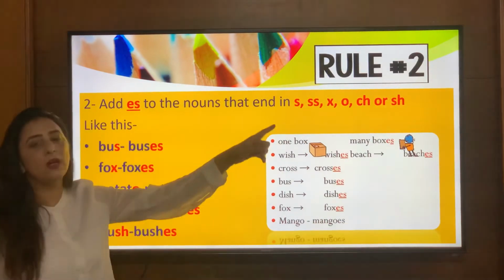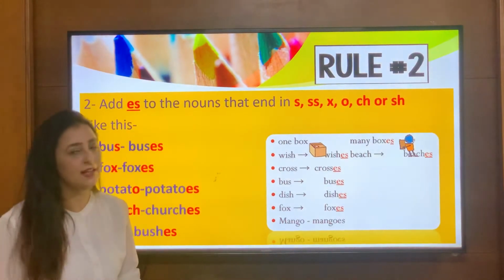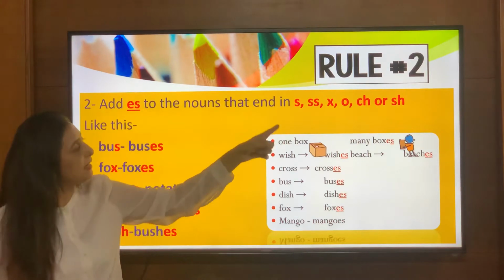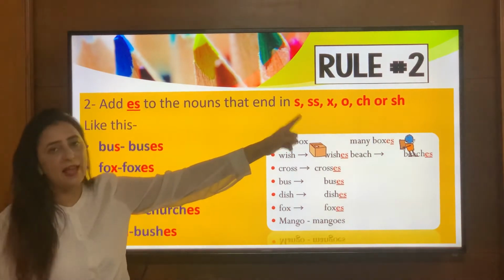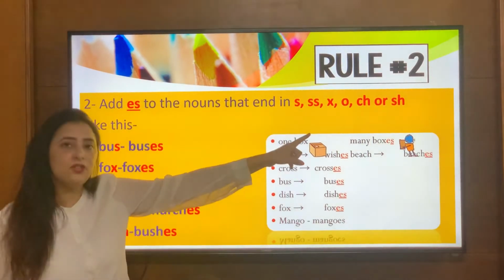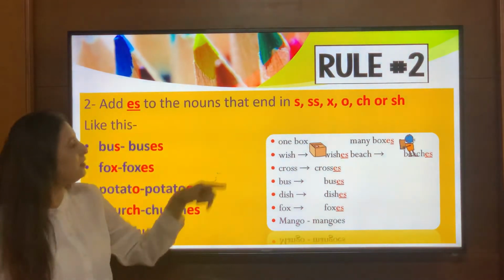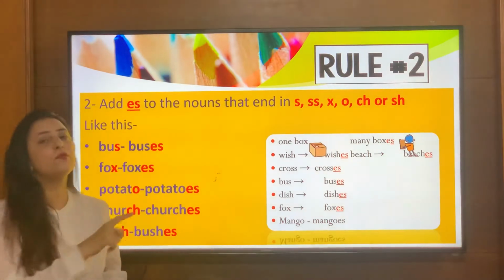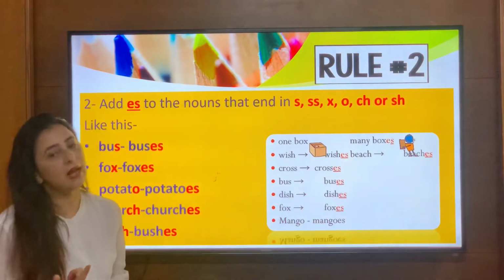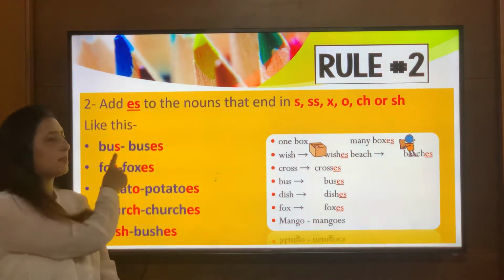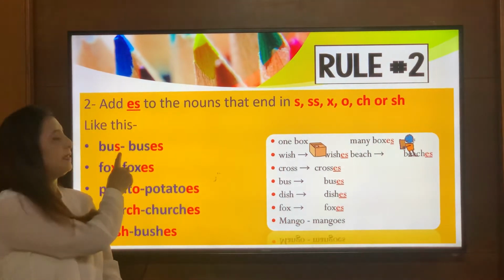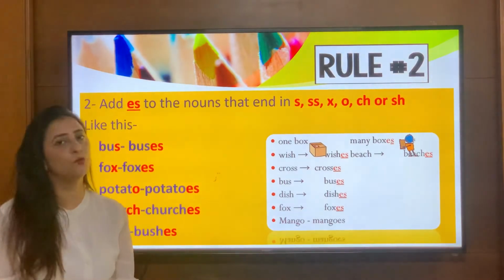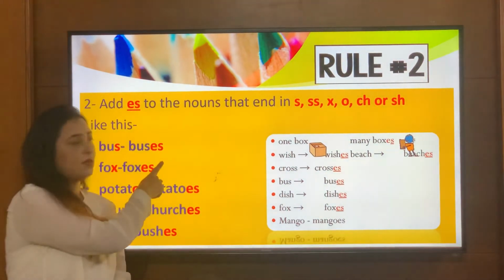Okay, coming to rule number 2, which is again very, very easy. So add es to the nouns that end in s, ss, x, o, ch or sh, right? So like this, we have some examples here. Bus. Now you have to see the last alphabet of the word. Now the word is bus. Now it is ending with letter s, right? So we have to simply add es to form its plural. So bus becomes buses, right?